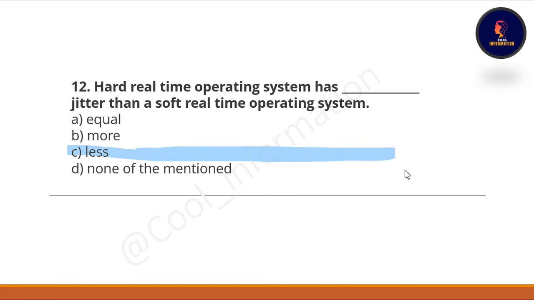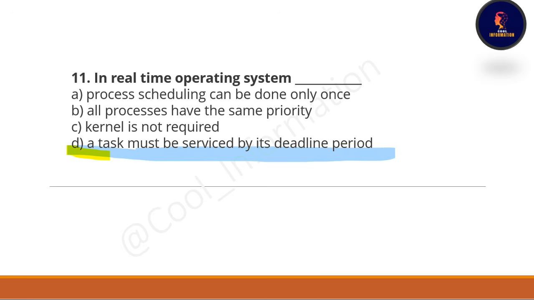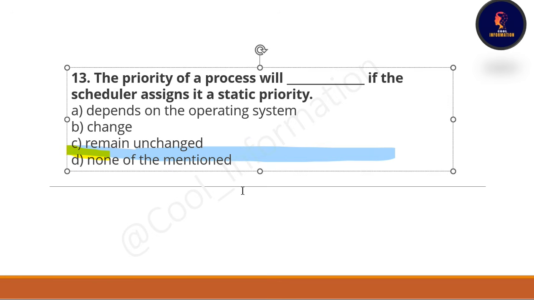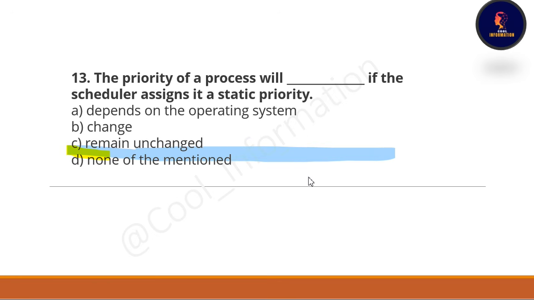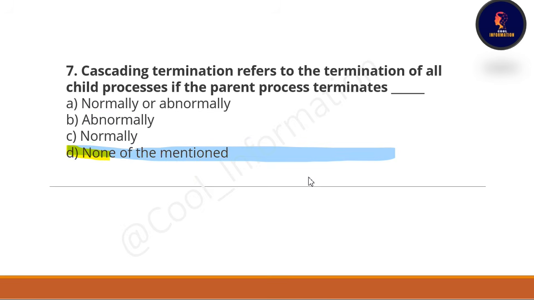Let's proceed with the 12th question, which is: hard real-time operating system has dash jitter than a soft real-time operating system. The correct option of this question is C, which is less. Okay, wait. We need to cover the 13th question. Okay, wait, what is happening? Oh, wait a minute, guys, wait a minute.